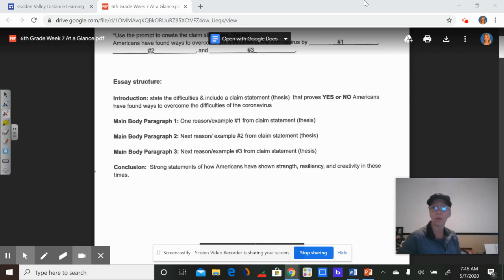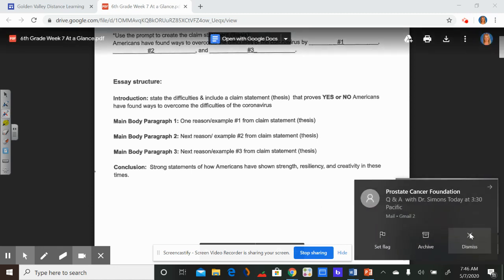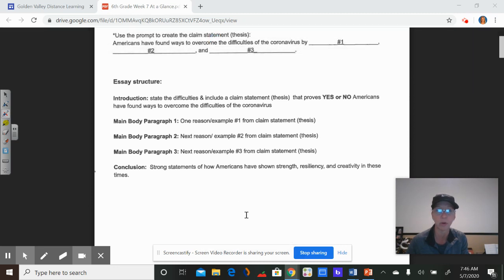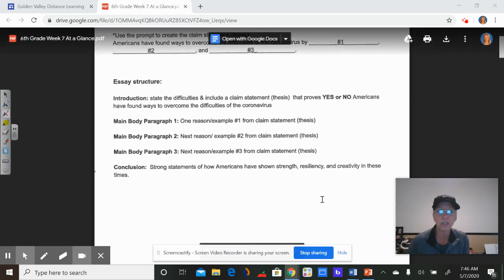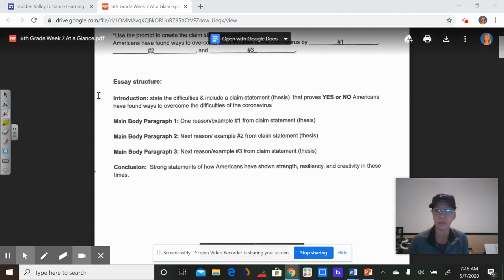Now that you're done with those, this part is actually easy. We just need to come up with an introduction paragraph that ties them together and a conclusion. We'll do the conclusion tomorrow. We're just going to focus on the introduction paragraph. If you see right here on my screen, this is your whole essay structure, and this is in your packet or online. You can read through it. The main body paragraphs 1, 2, and 3, the conclusion, but we are focusing right here on the introduction.